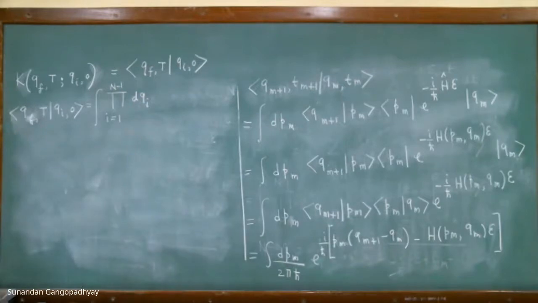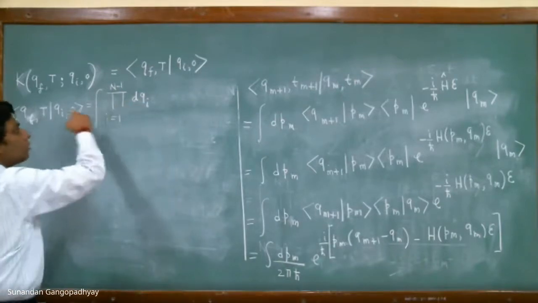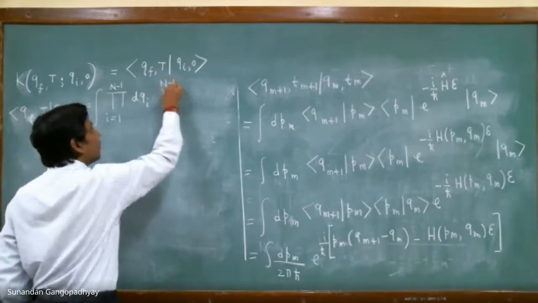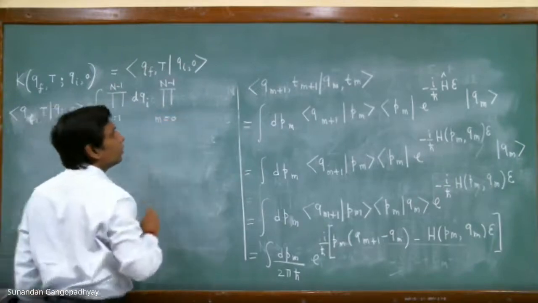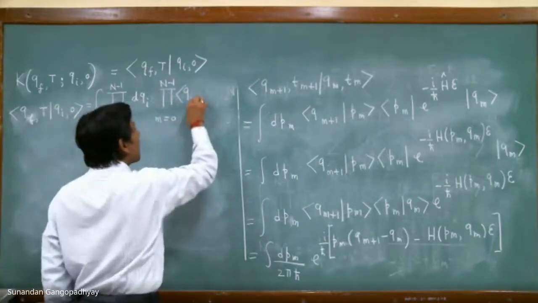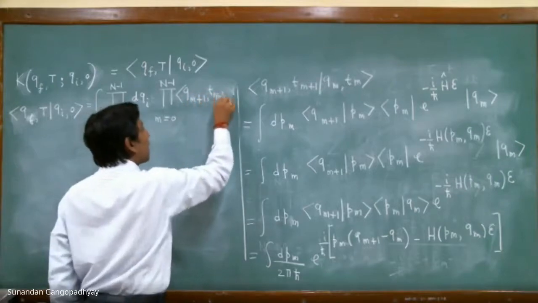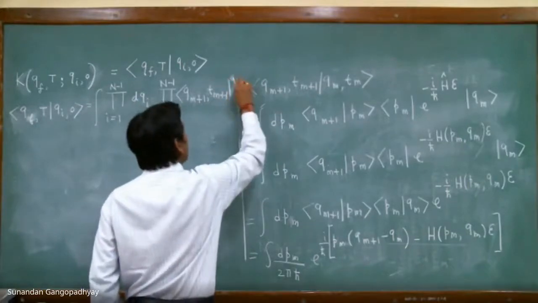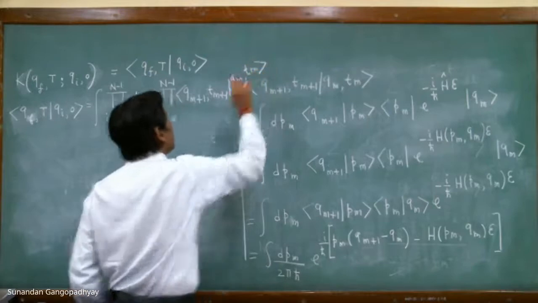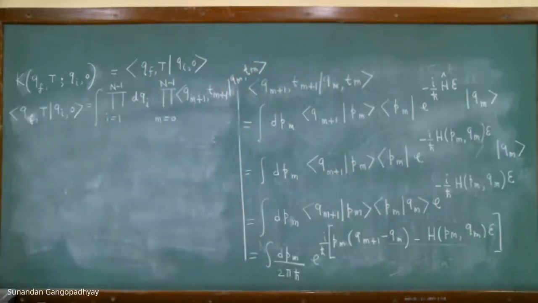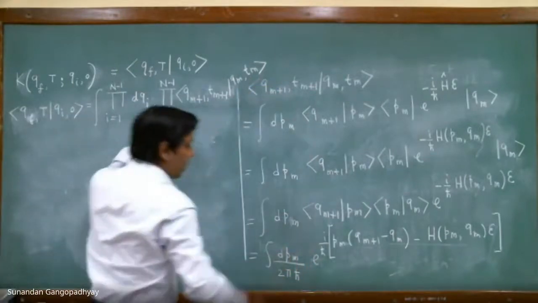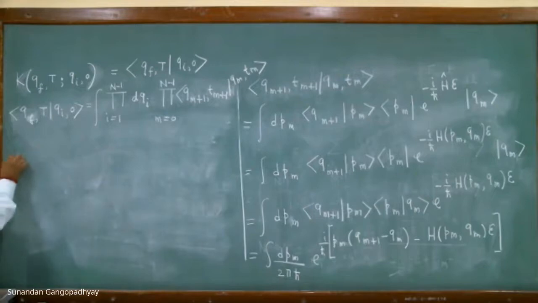So this is from dq1 and so on to dqn minus 1, and then we had this one, n minus 1, n is equal to 0, overlap with q and pm. So this is the expression that we had written down, and now we have the expression for this one. We have just now evaluated it. We shall just insert that expression there, and if we do it, we get something like this.